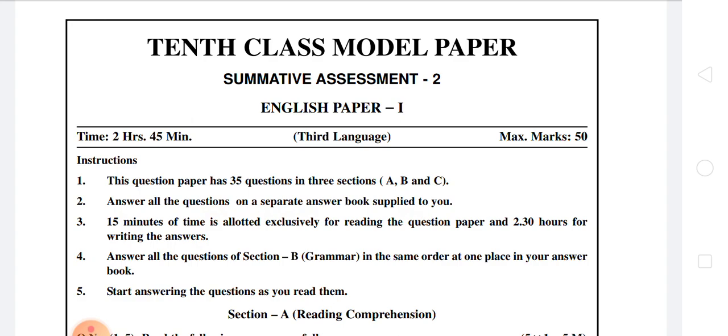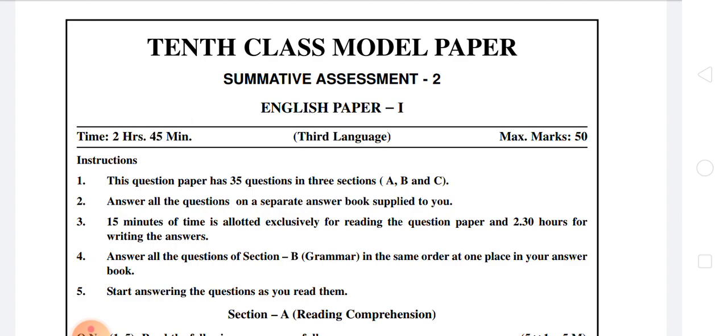Then you get some idea about what questions you can answer and what difficulties you are facing in the question paper. And 2.30 hours are for writing the answers. So it is one of the instructions by the government for all of us.